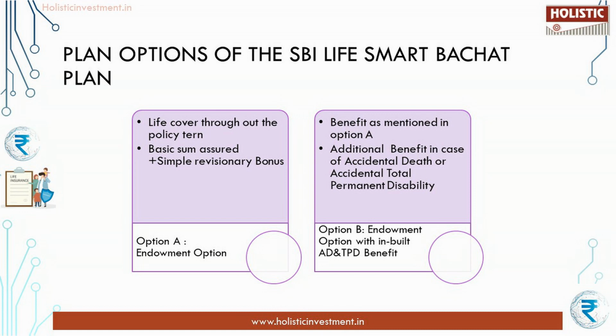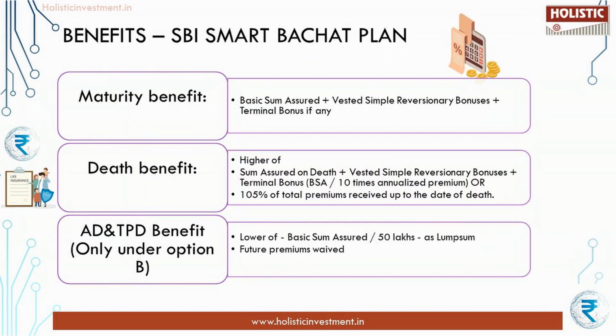In addition to the benefit as explained under option A, this option provides you with the benefit in case of accidental death or accidental total permanent disability of life assured during the policy term. Benefits under SBI Life Smart Bachat Plan. Maturity benefit for both options. On survival till the end of the policy term, basic sum assured plus vested simple reversionary bonus plus terminal bonus, if any, is paid to the policyholder.